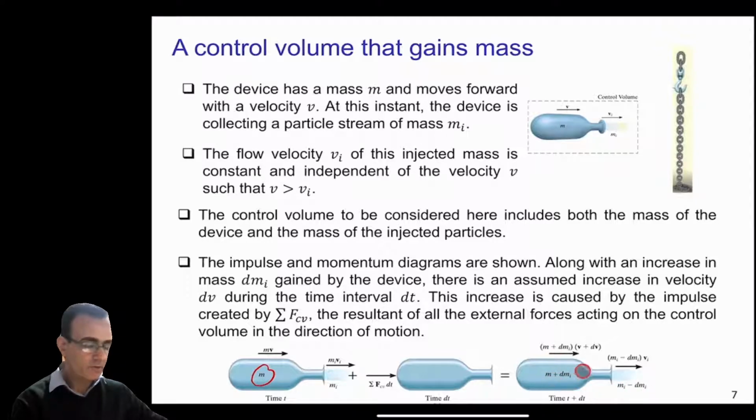The velocity of the device is also increasing from v to v plus dv, and this change in velocity may be due to some forces acting on this device here. So the final momentum of the device will be (m plus dm_i) times (v plus dv), and the mass of the gas outside is now m_i minus dm_i. Multiply this with v_i, because the velocity of these gases will not change and will remain constant.